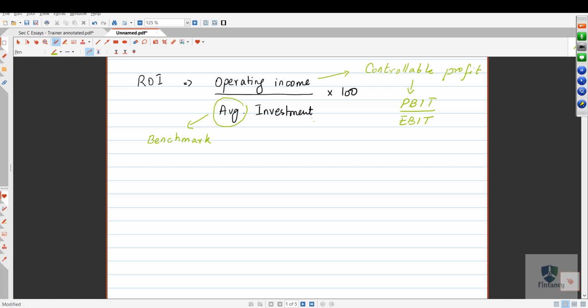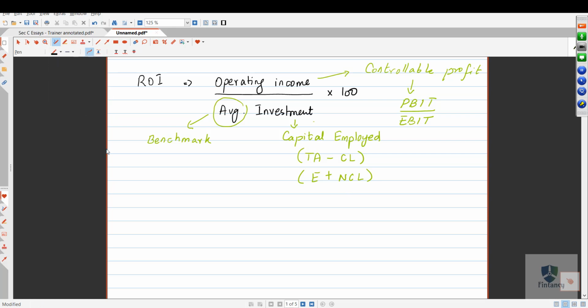Many times you will see this term, capital employed. What is capital employed? It means total assets minus current liabilities, or equity plus non-current liabilities, the same answer will come. So the examiner can say that capital employed is this much, so you will take that figure, or investment is this much, so you will take that figure. So this is for return on investment.